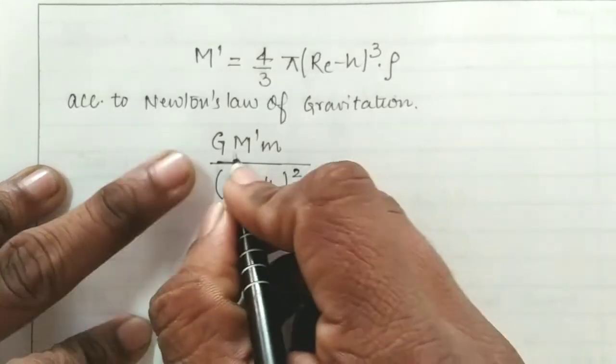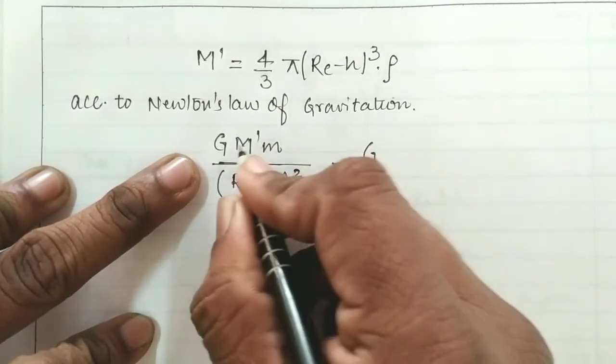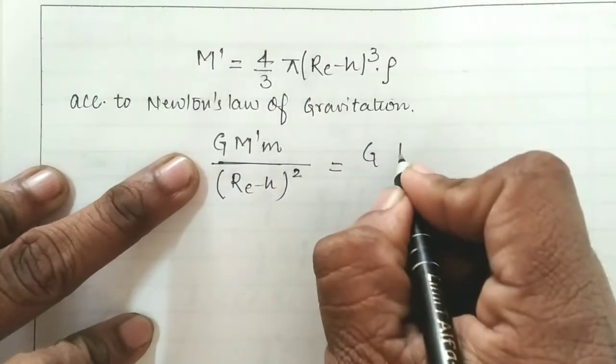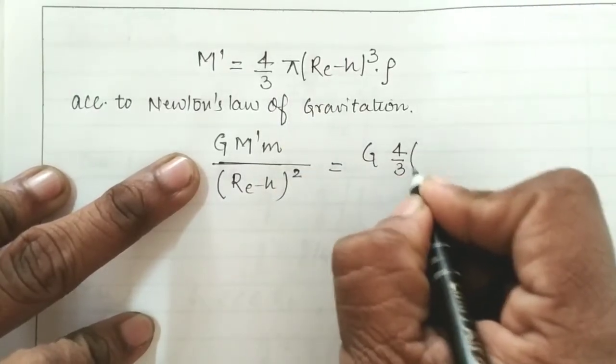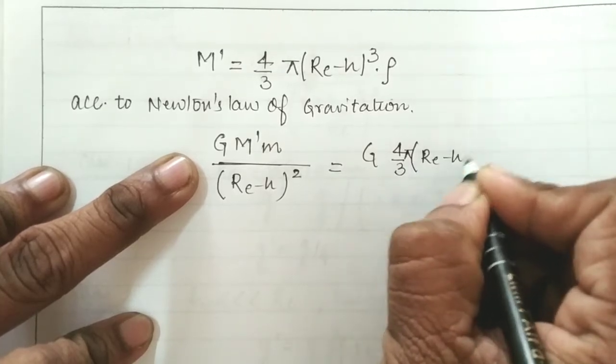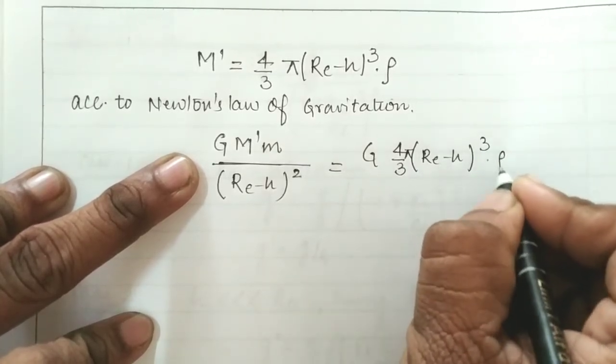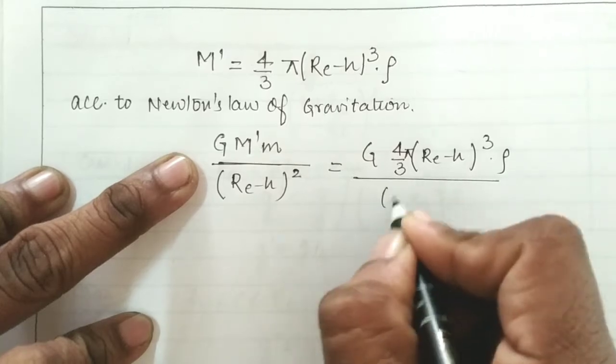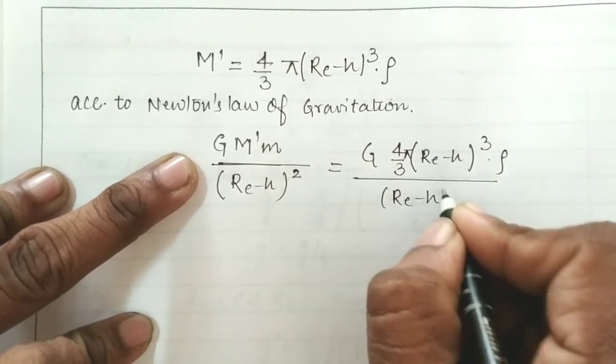We already calculated the value of m', that is 4/3 π (Re − h)³ into density, upon (Re − h) whole square.